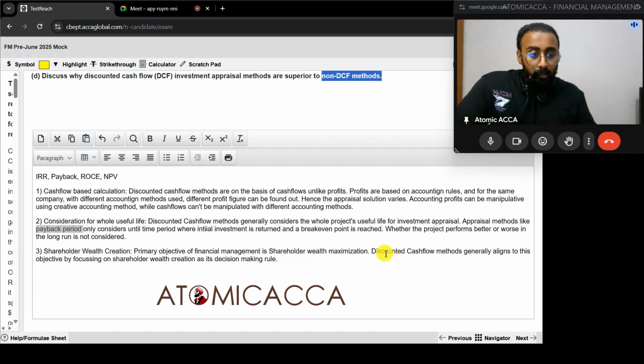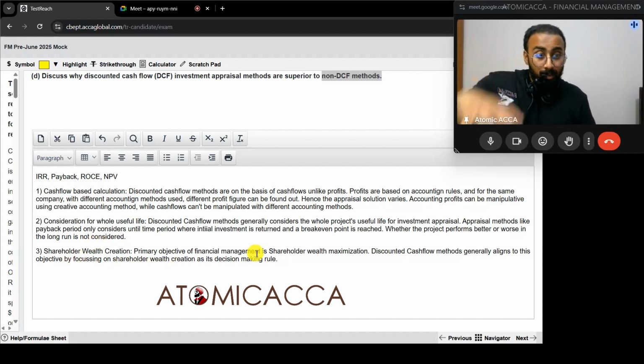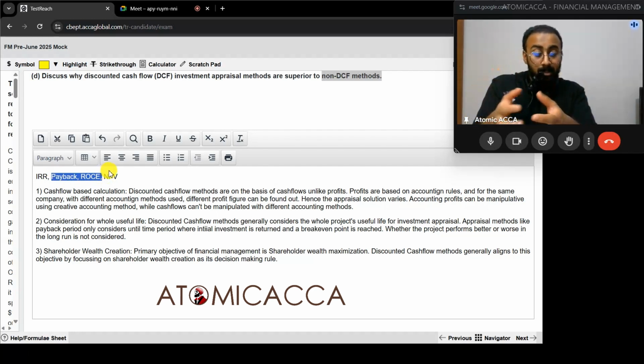Similarly, I'm going to tell that discounted cash flow method generally aligns to us by focusing on shareholder wealth creation, but I'm not going to pull down IRR as an example to validate, because IRR is a discounted cash flow method. So I'm going to use payback and ROCE to validate my answer, because those two are non-discounted cash flow methods. So understood the idea behind this?